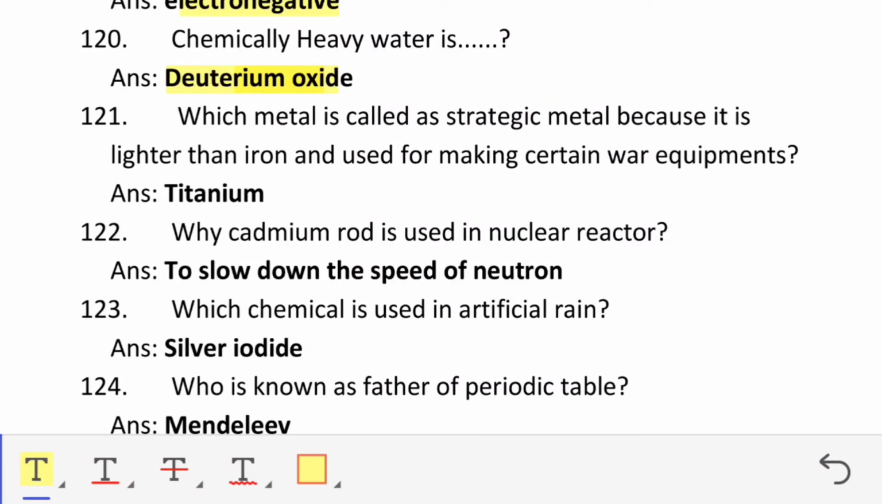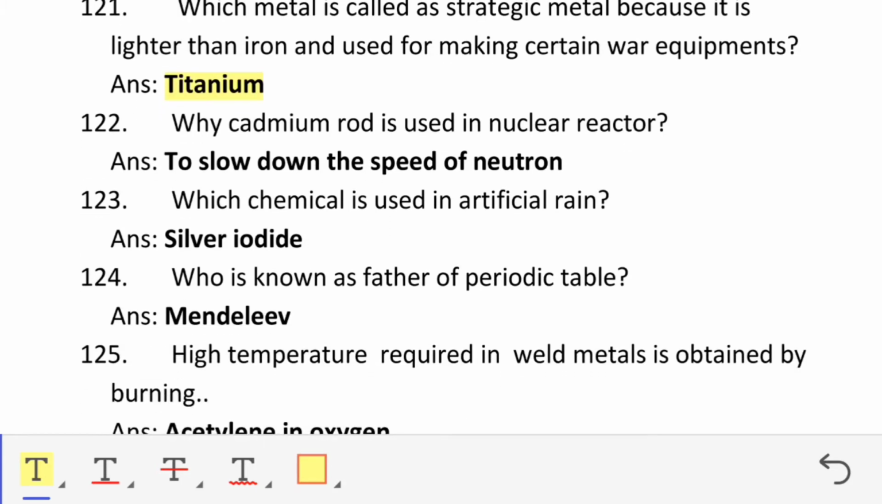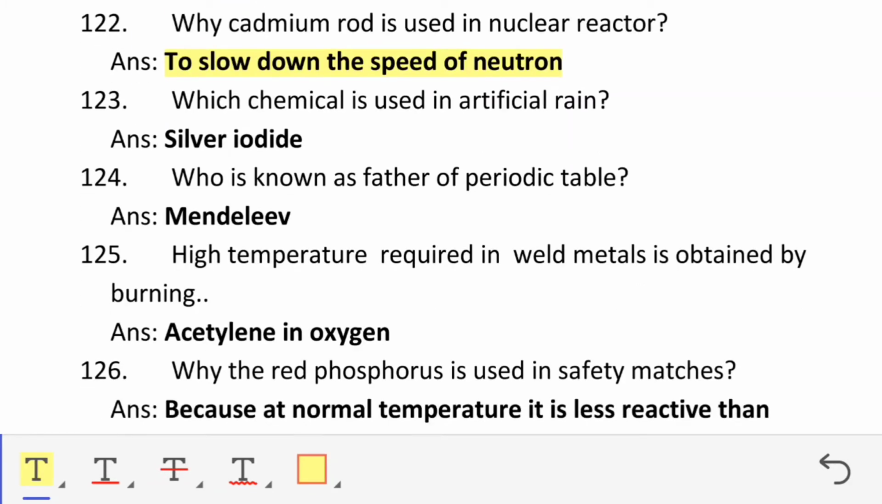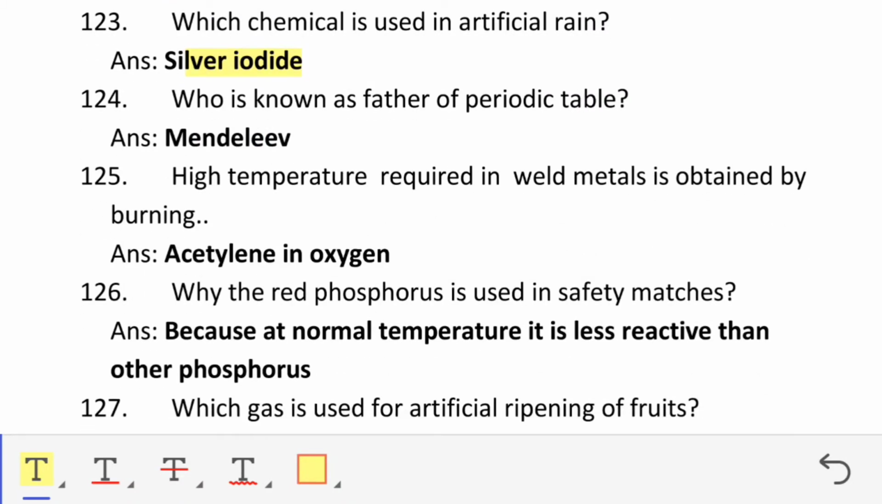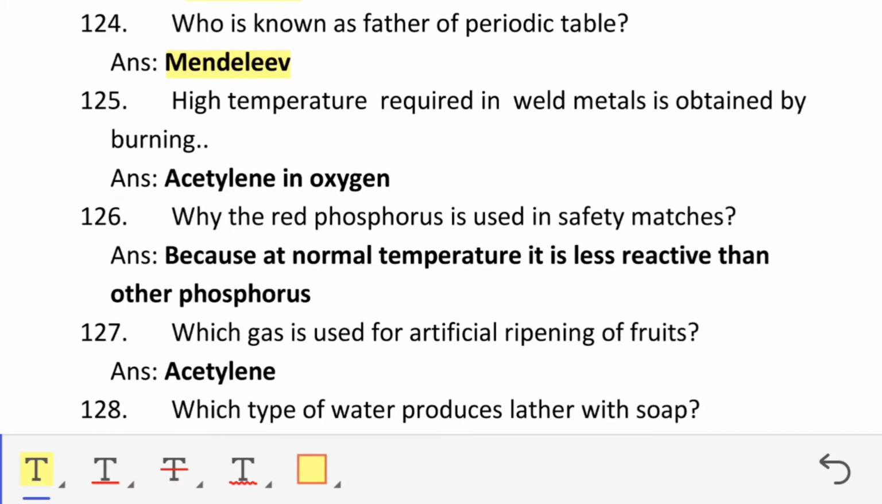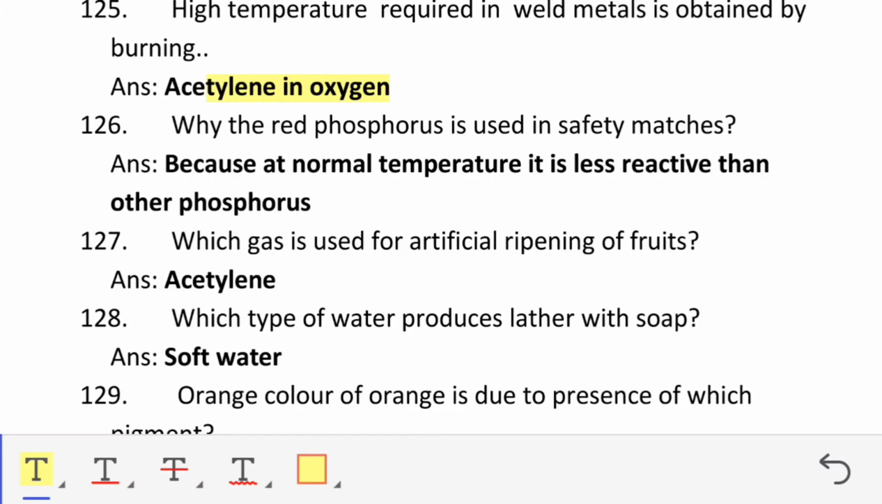Which metal is called a strategic metal because it is lighter than iron and used for making certain war equipment? Titanium. Why is cadmium rod used in nuclear reactor? To slow down the speed of neutron. Which chemical is used in artificial rain? Silver iodide. Who is known as the father of periodic table? Mendeleev. High temperature required to weld metals is obtained by burning acetylene in oxygen. Why is red phosphorus used in safety matches? Because at normal temperature it is less reactive than other phosphorus.